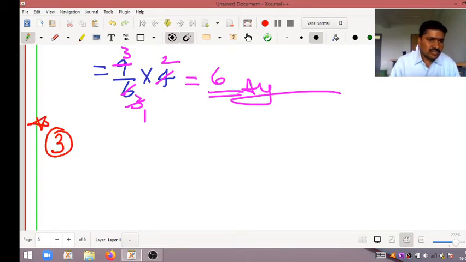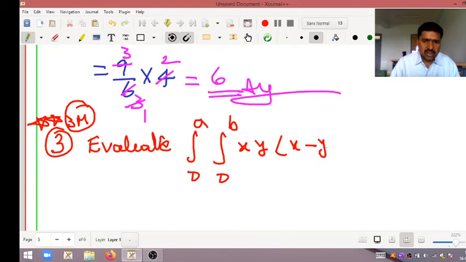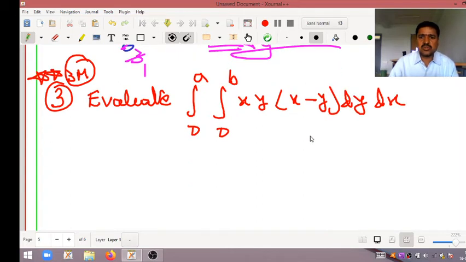The third problem is very important for 3 marks. Evaluate integral 0 to a, integral 0 to b, xy into x minus y, into dy into dx. Okay, my dear students, this is a beautiful and interesting question. So I will move on to the solution part.